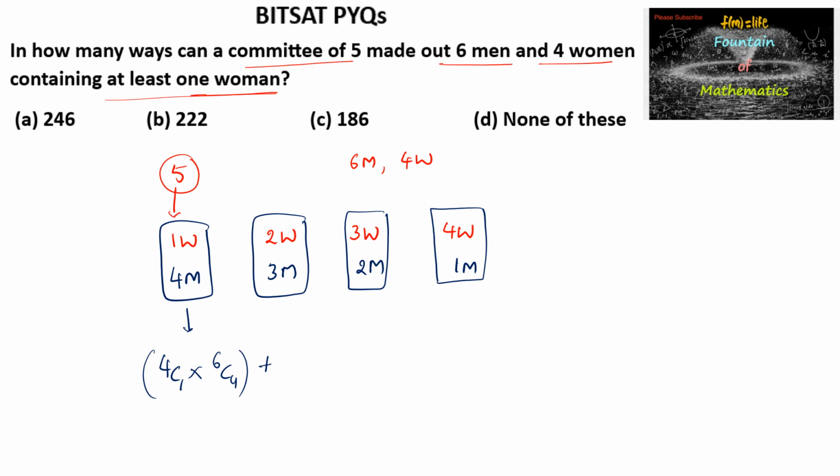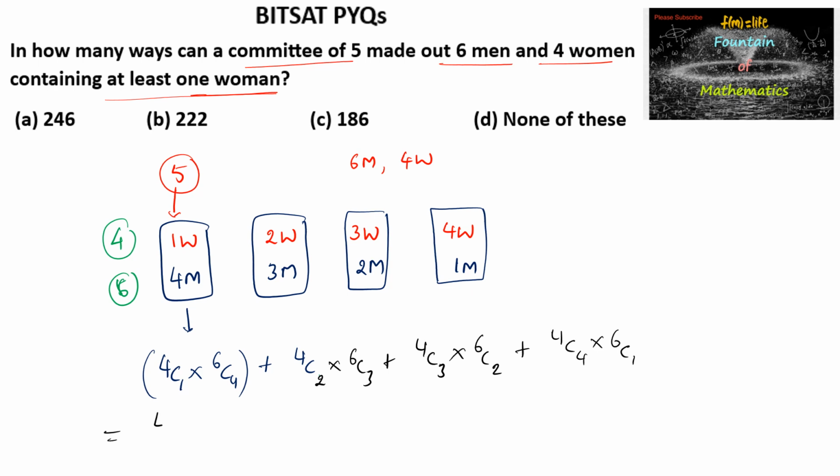Or we can say 2 women to be selected among 4 women and 6 men, so 4C2 into 6C3, or we can write 4C3 into 6C2, or 4C4 into 6C1.